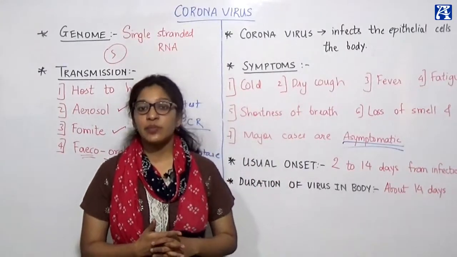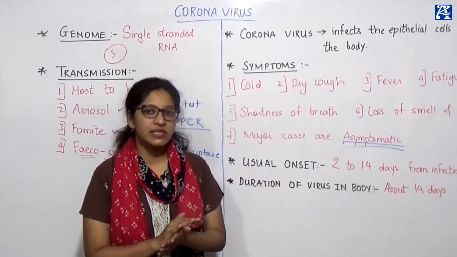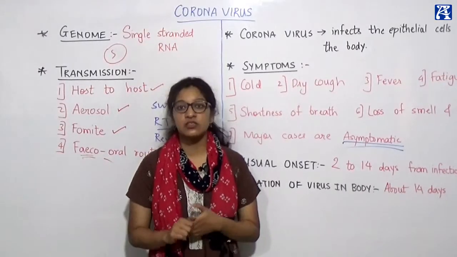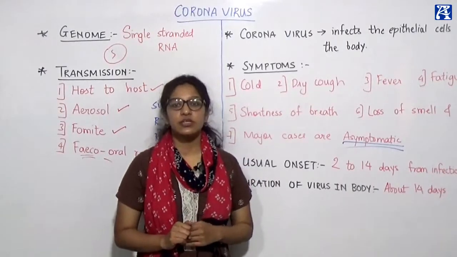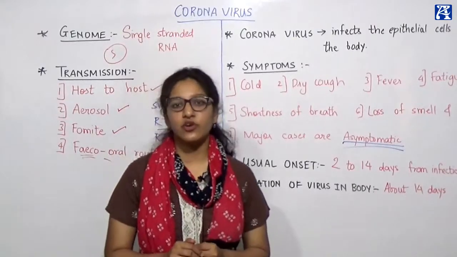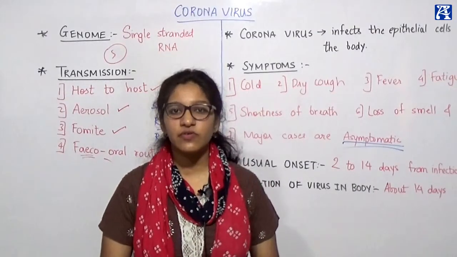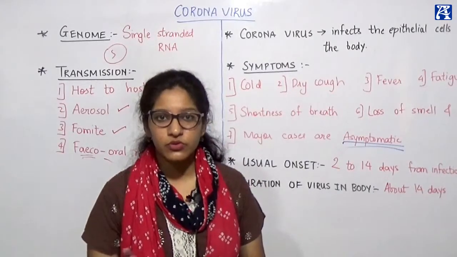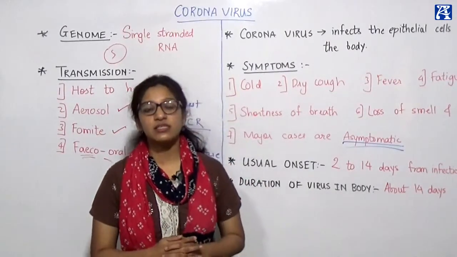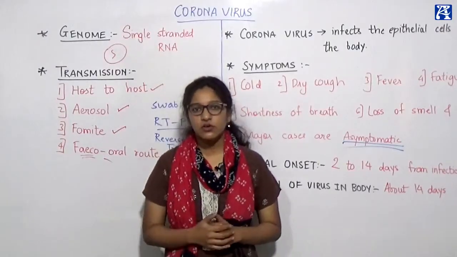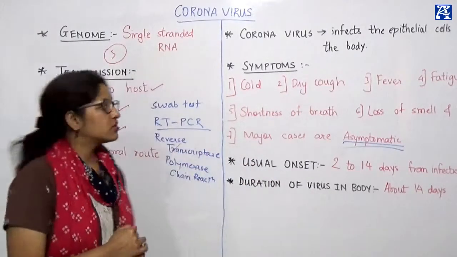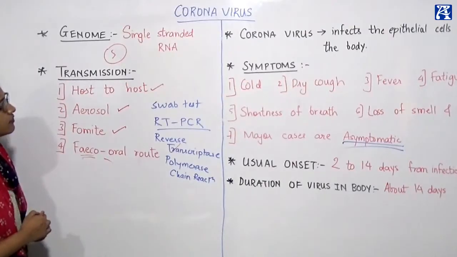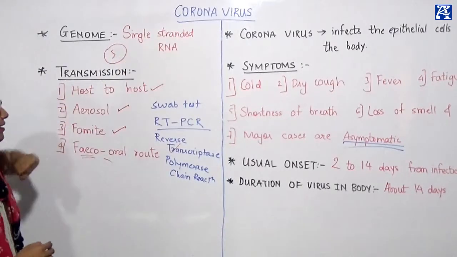It also has membrane proteins, a nucleocapsid, and viral proteins. All of these protect the virus so that it can stay in the environment for a longer time. Otherwise, we know viruses don't stay for long outside the body of the host, but this virus can, because it has all these factors. Then we saw the genome of the virus is a single stranded RNA.